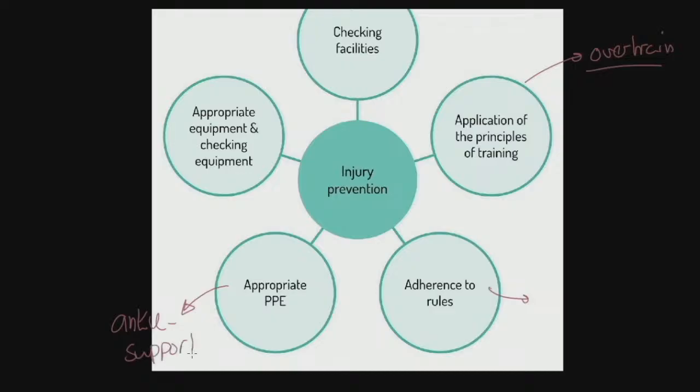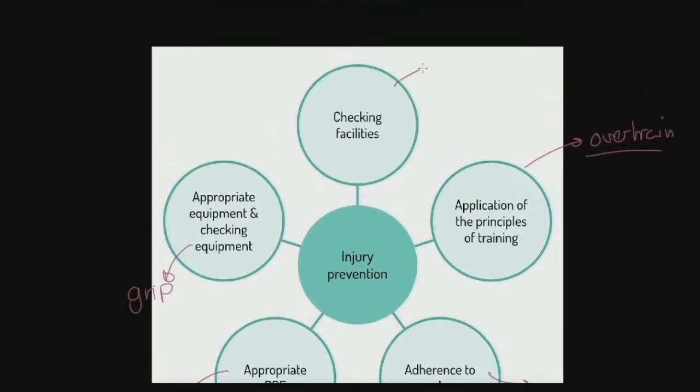He would be using footwear that doesn't cause him to slip, for example. He would check his equipment, especially things like the grip on the racket. Is it going to cause him blisters? And he would check his facility. Is there any debris on the court? Is the court wet? Are there puddles? Is there ice? Is he likely to fall?